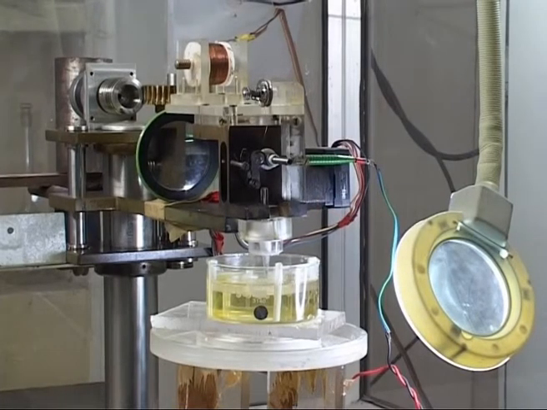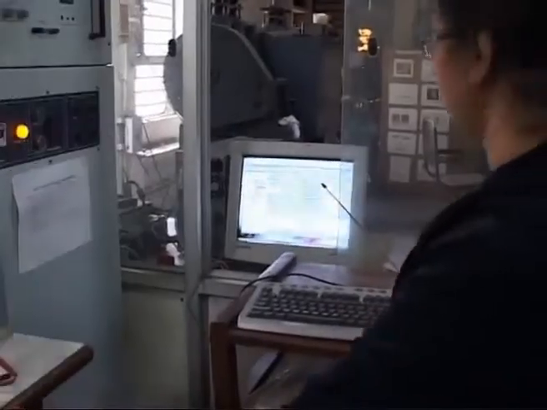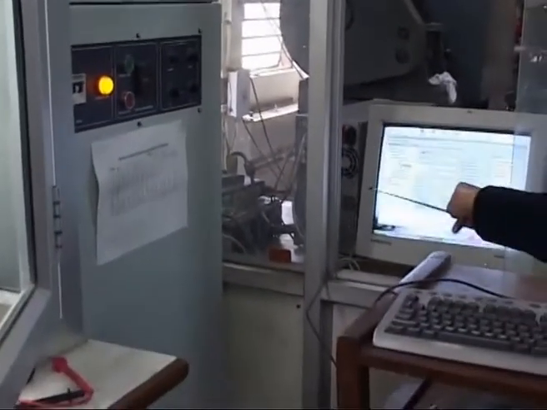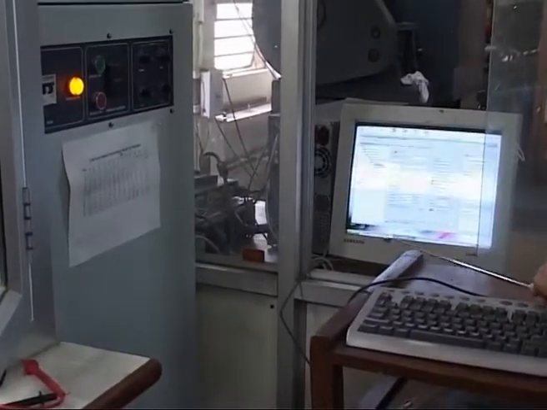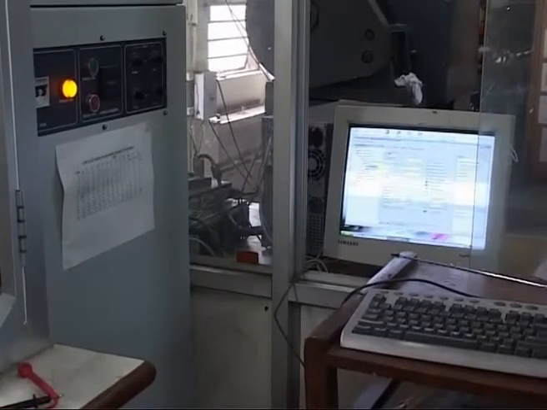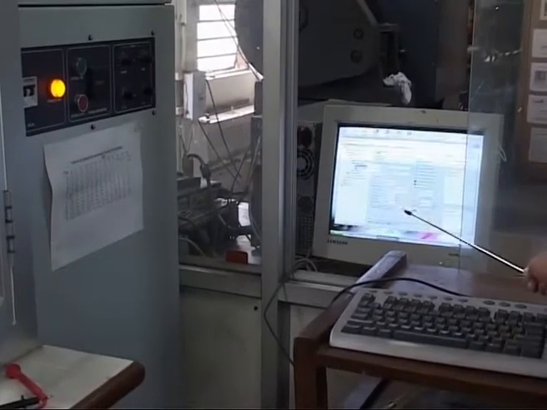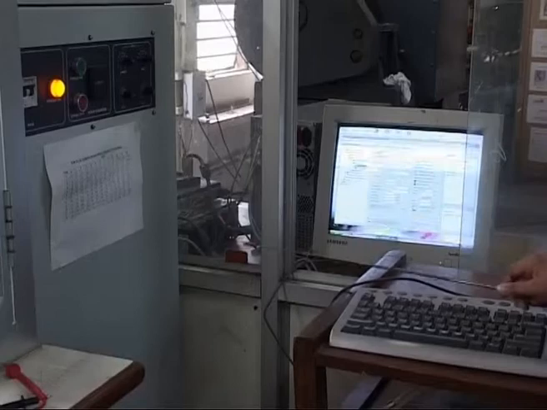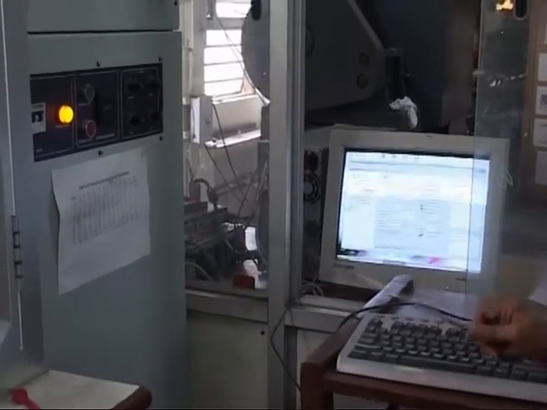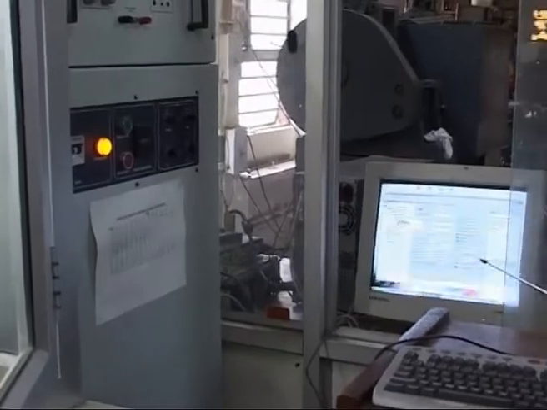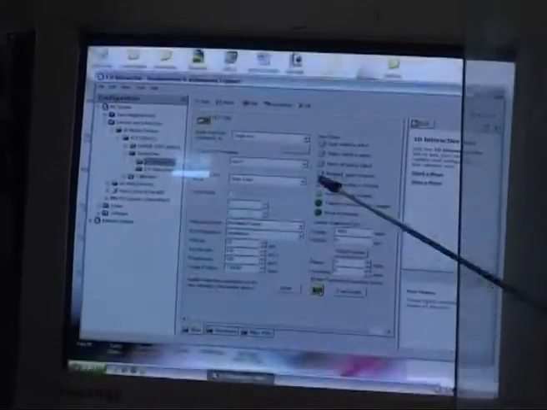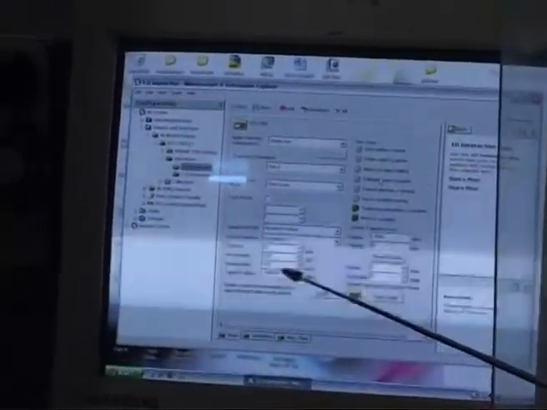This is the control station. All the 4 motors are interfaced to a National Instruments motion control card, that is a stepper motor control card, and here you can have a look at the program. With this program we can move the XY stage, the Z assembly or the tool feed. We can change the RPM or the velocity, and we can give a number of pulses to move a particular distance.